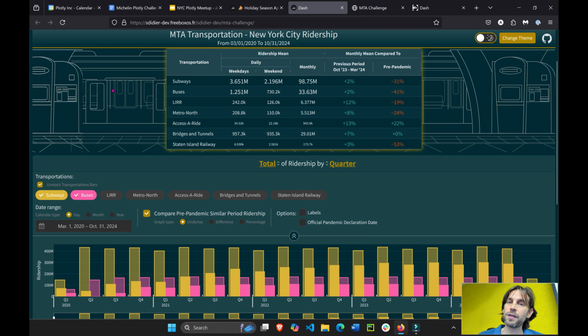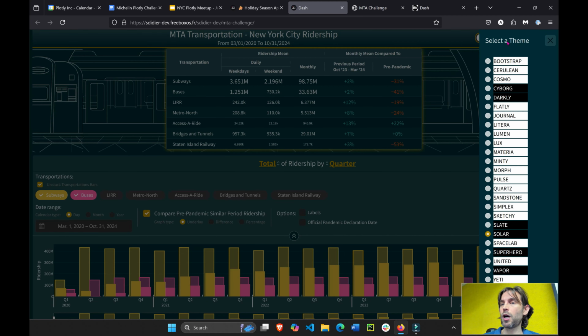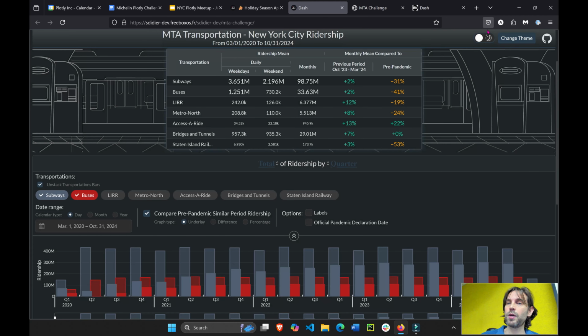As you can see, it has a few cool features. First of all, we have a theme changer, or a theme toggler. This is the dark theme. Let's go to solar. Well, solar is right now. We can go to the light theme right here. Then we can choose whether we want dark mode or light mode.